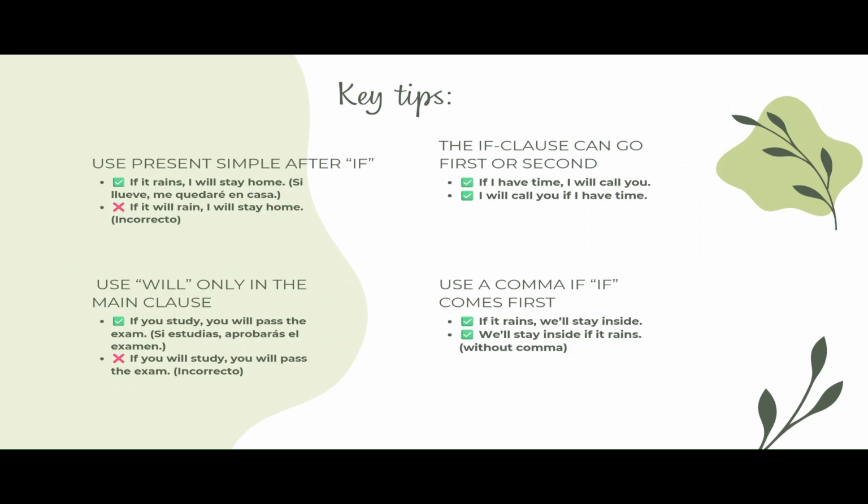Some key tips. Use present simple after if. For example, if it rains, I will stay at home. It's correct. If it will rain, I will stay at home. It's incorrect. Use will only in the main clause. For example, if you study, you will pass the exam. It's correct. If you will study, you will pass the exam. It's incorrect. Will is used two times.